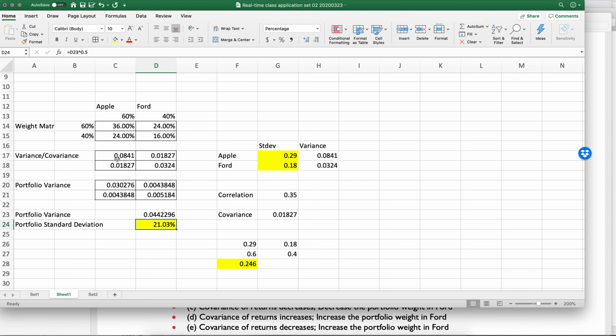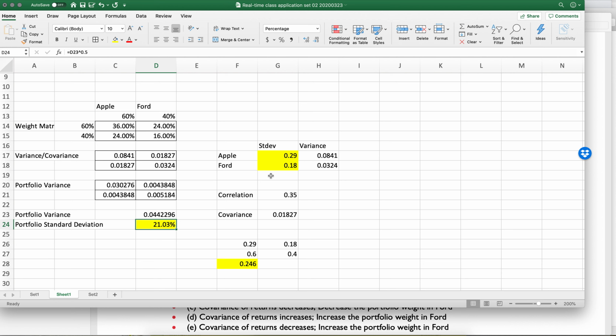Notice that when we take into account the variance covariance, or the covariance of these two, our standard deviation for the portfolio actually decreases. And the whole point here is that we got a free lunch. So diversification did help us. In fact, if we just did the weighted average of these two, we would expect to be at 24%. But when we took the covariance into account, we were only at 21%.